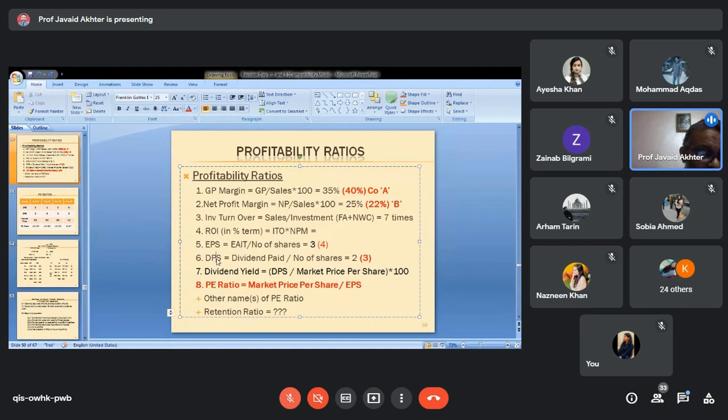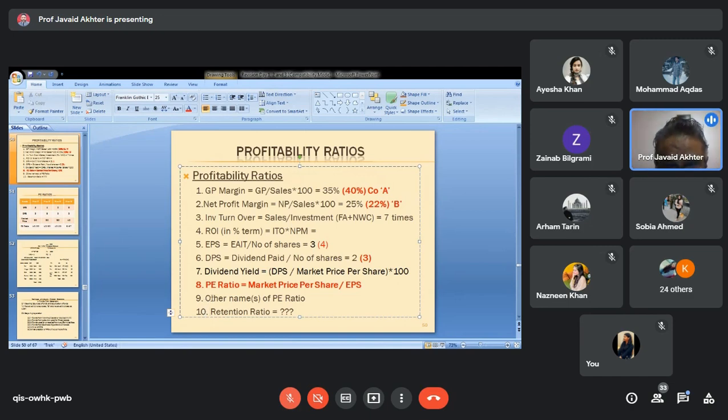If the face value of a company is 100 rupees, market price could be 2,000, 3,000, 4,000, any amount. From the company's point of view, everything is calculated on the face value, and when this return is calculated as a percentage of market price, it changes drastically. Therefore, the price earning ratio is calculated, and it tells you the relationship between the market price of a share and the earnings of the company.